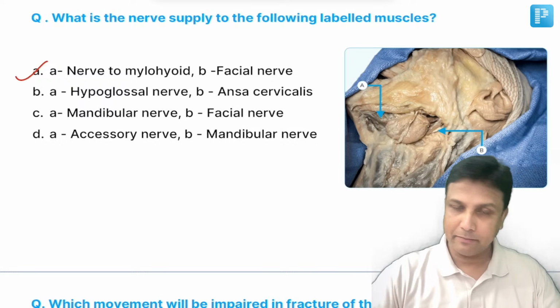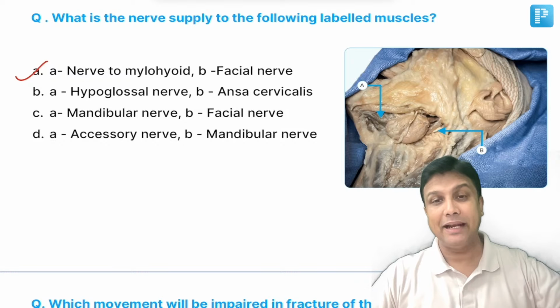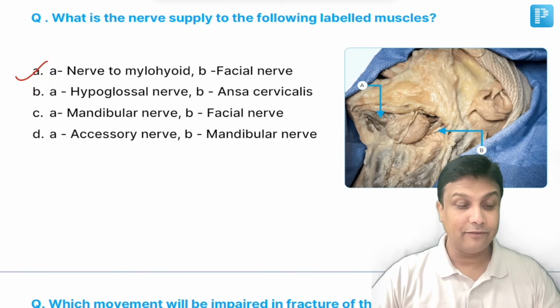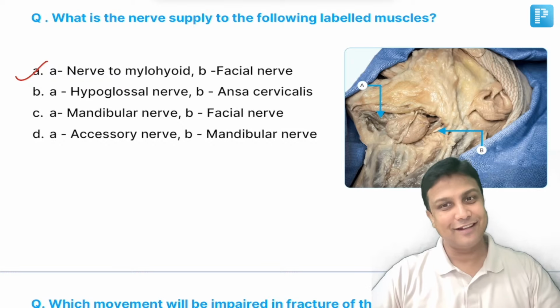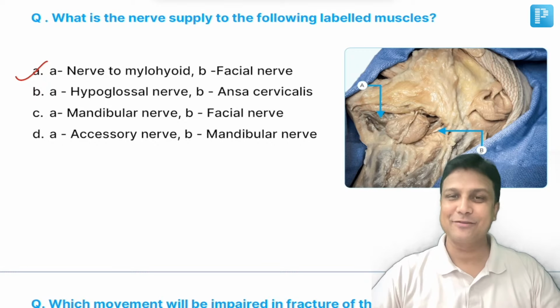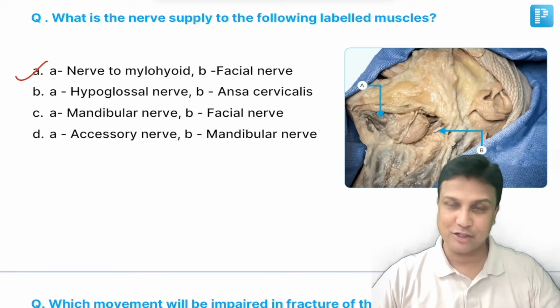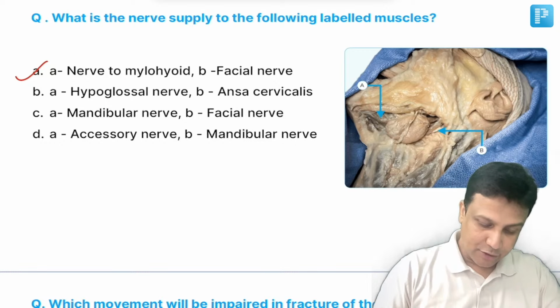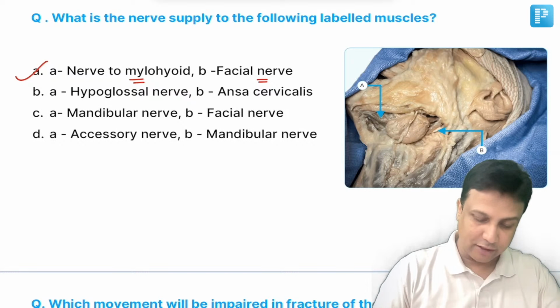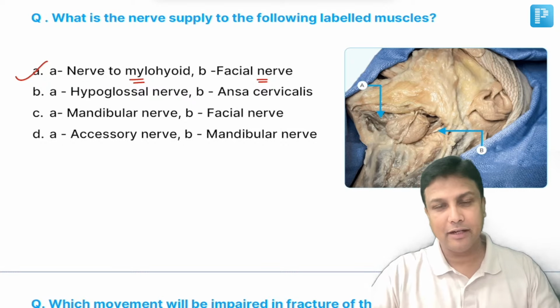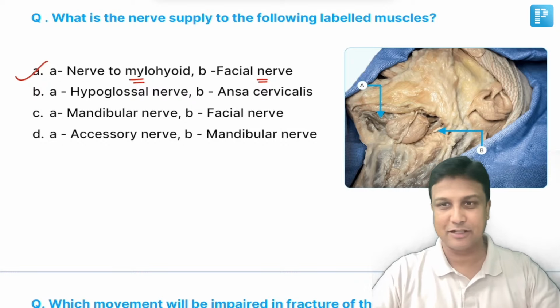And yes, option B here, the posterior belly of digastric. That is derived from which arch? Second arch. And if it is derived from second arch, obviously all the muscles from there will be supplied by your facial nerve, guys. So nerve to mylohyoid and the facial nerve will be supplied to the anterior belly and posterior belly of digastric respectively.